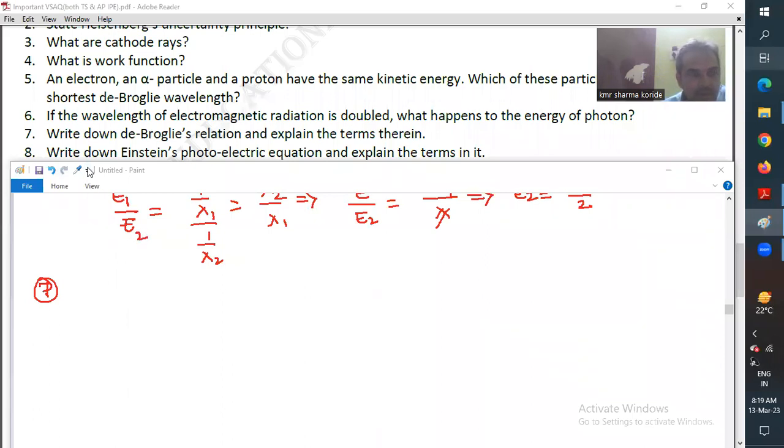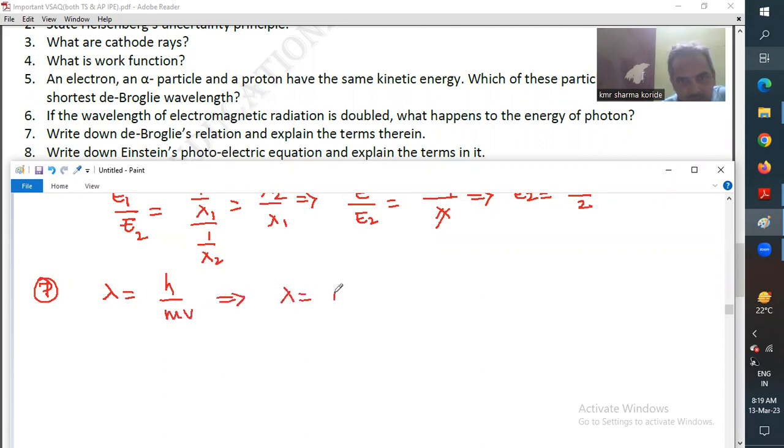Question number 7. Write down the de Broglie relation and explain the terms therein. So the de Broglie equation: lambda is equal to h by mv.